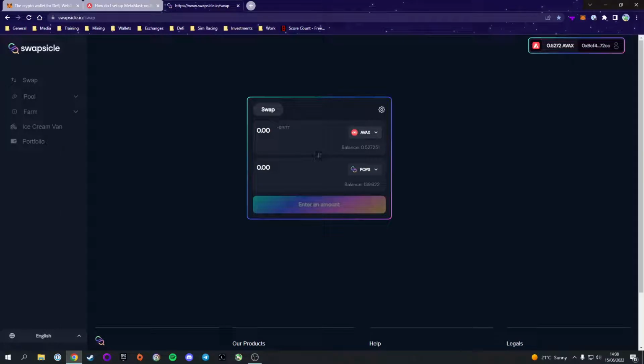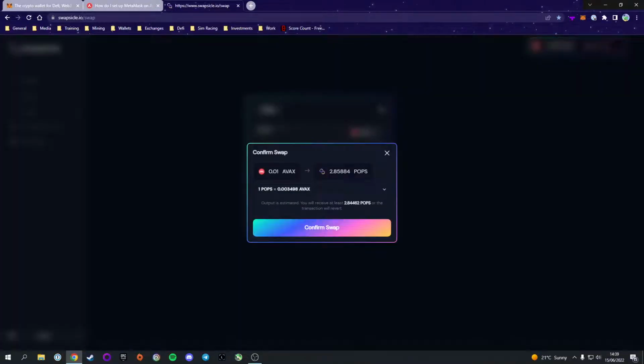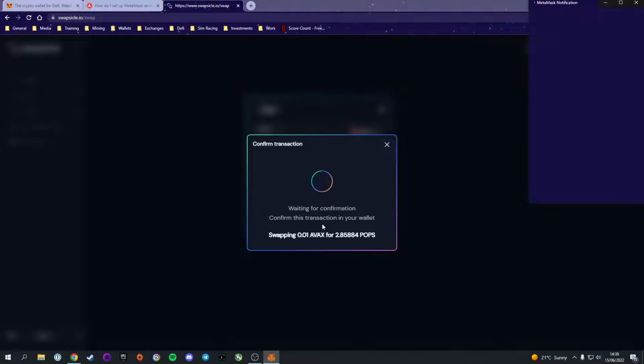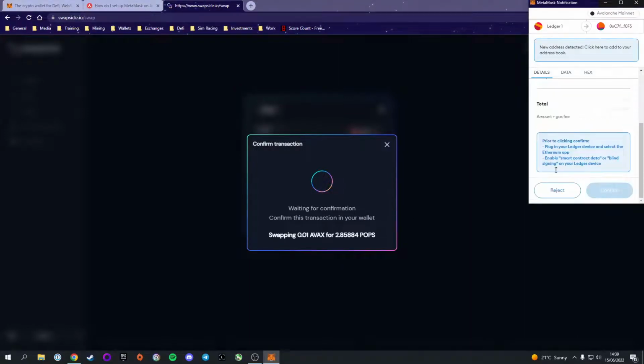So at the moment, let's say we want to swap some AVAX into POPs, which is the native token for Swapsicle. We can type in how much AVAX we want to convert, and it will show how many POPs we will receive. We can click on swap. It will give us an overview of the transaction. We can hit confirm swap and confirm it in our MetaMask wallet.